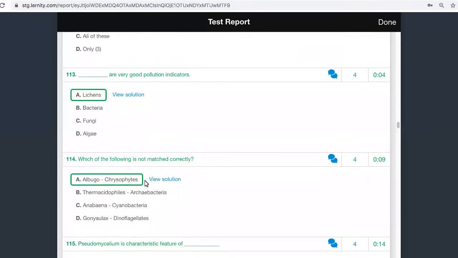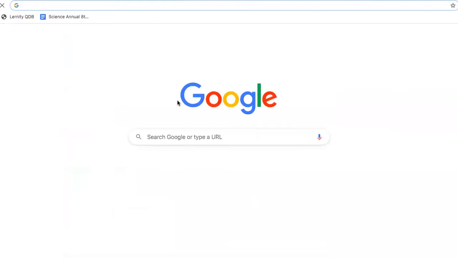Which of the following is not correctly matched? We did not see it. Okay. So in this case, you should know that albugo is a fungi. Albugo is like a fungi which will cause a disease in mustard plant. This is something which you have got from your NCERT textbook directly.